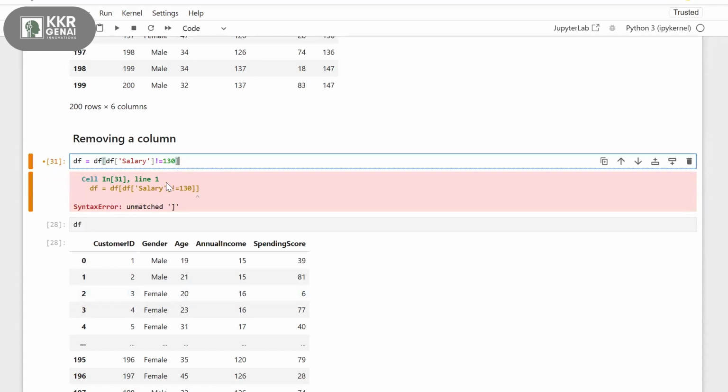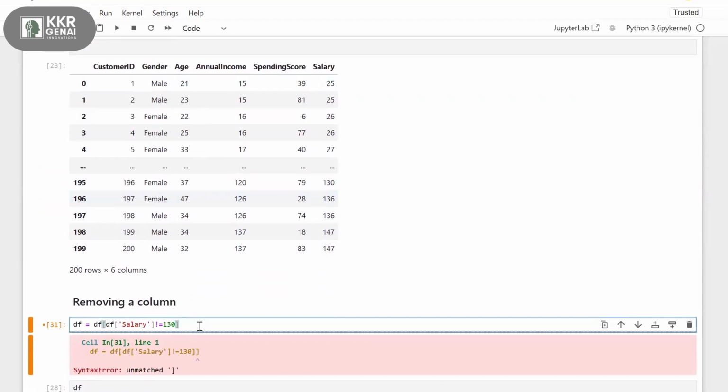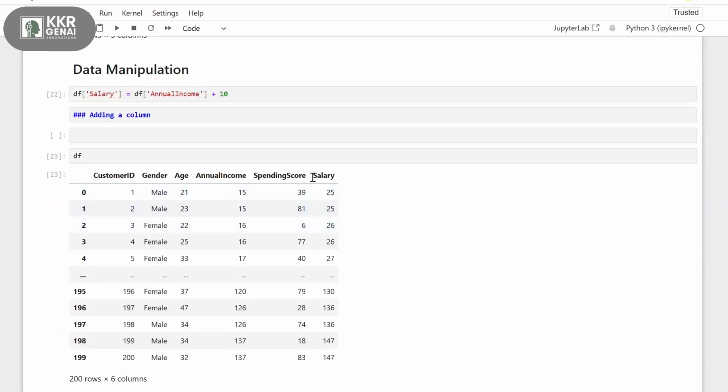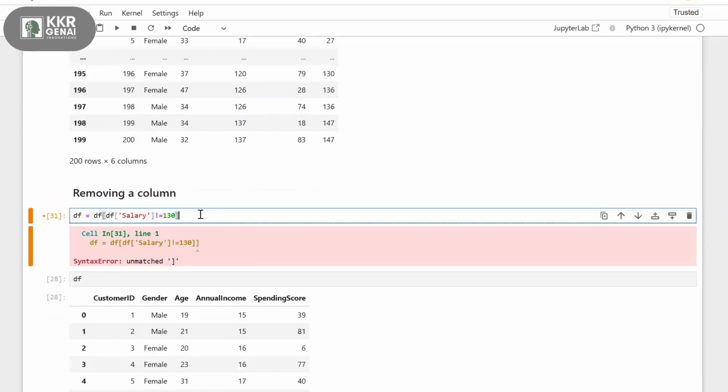This is another way of accessing your element, without using the drop command. If you want to access some specific elements in your data frame, instead of dropping this salary column, I'm just showing you how you can access them without using drop. So instead of this, I'm specifying what record I need to keep and what record I don't want to keep.